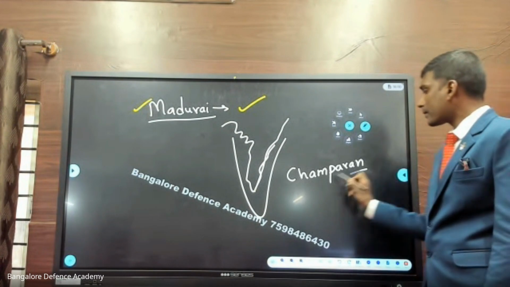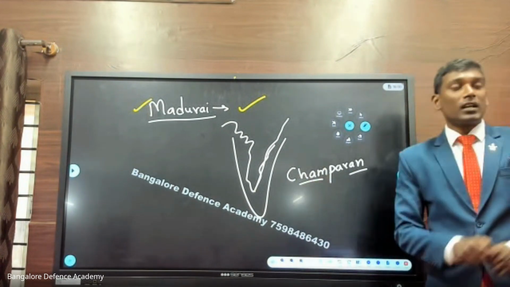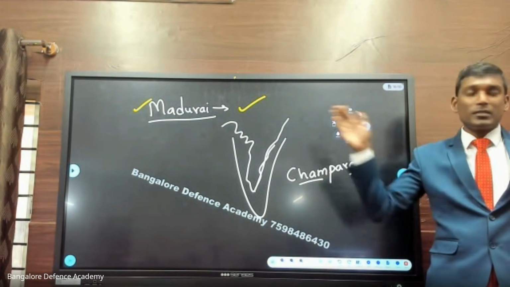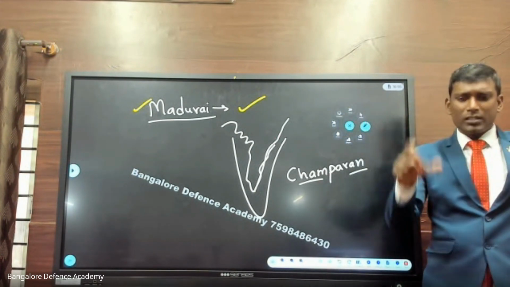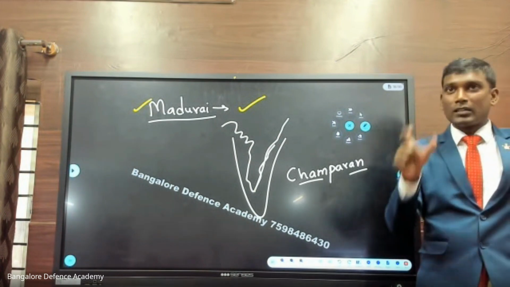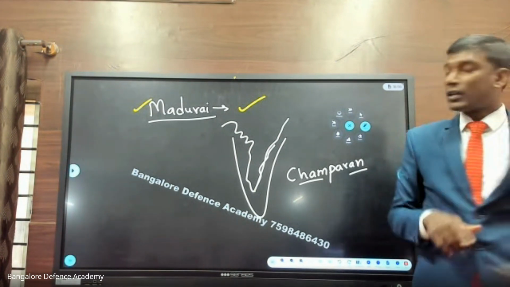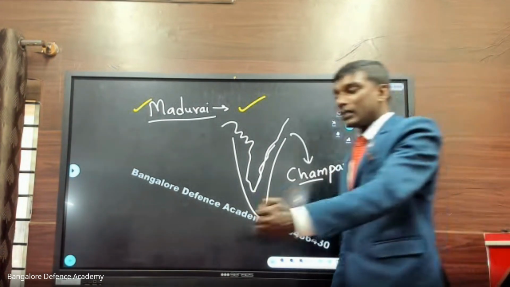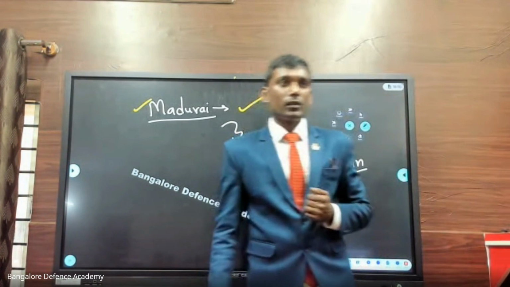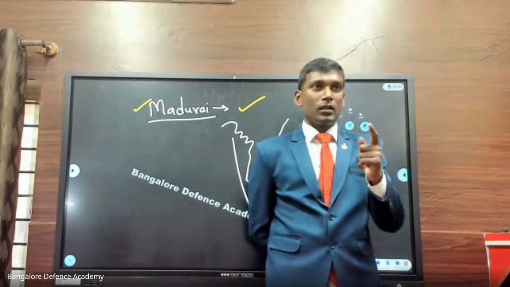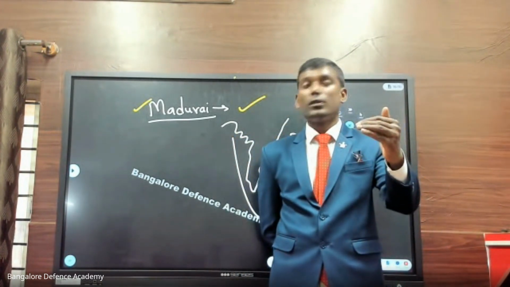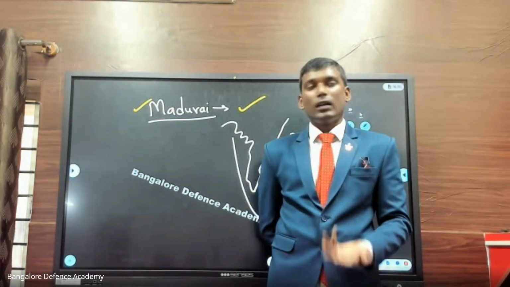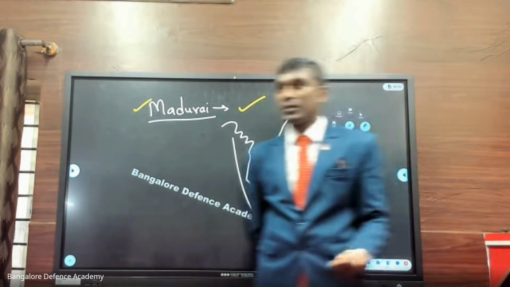Look at this now. When Gandhiji was going to do some things, there is a person called Gurudev Rabindranath Tagore who got the Nobel Prize. He's watching who this man is, what Mahatma Gandhi is doing in India. So Gandhiji goes to Champaran. On the way to Champaran, Gandhiji is stopped by policemen. Policemen tell Gandhi, if you go inside this village, you will be arrested. Gandhi says, okay, arrest me. I'm going to go inside, arrest me.